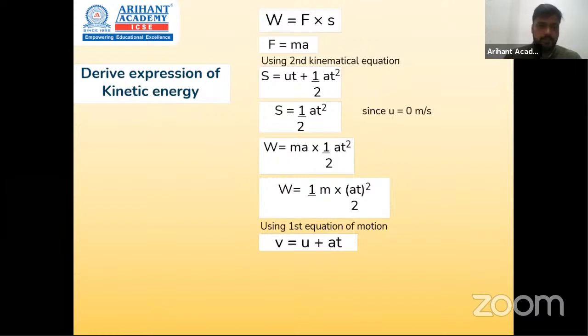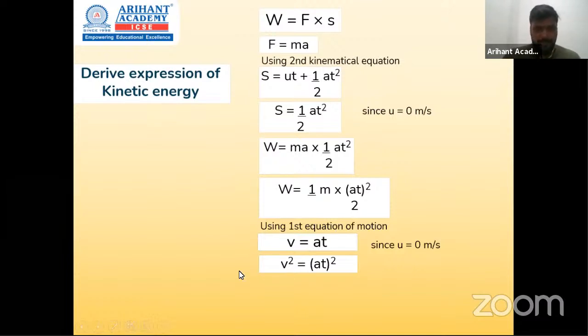So v is equals to u plus at will become v is equals to 0 plus at. इसको हम रिप्लेस कर सकते हैं v is equals to at के साथ. If I square both the sides, can I say v square will be (at) the whole square? Now if you observe in the work done का equation here, work done में (at) the whole square है which can be replaced by v square.